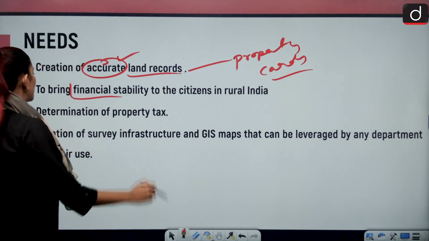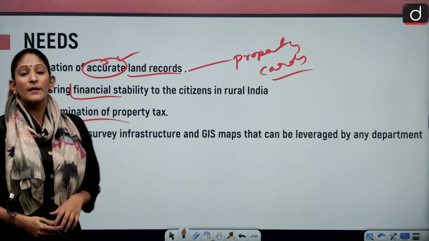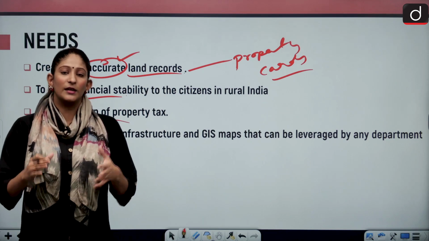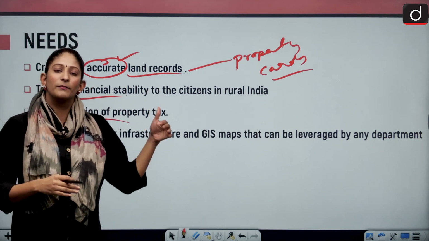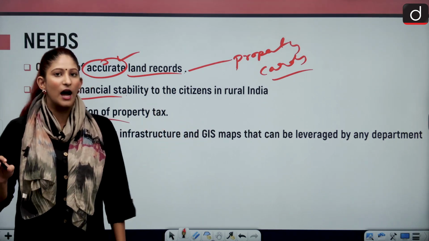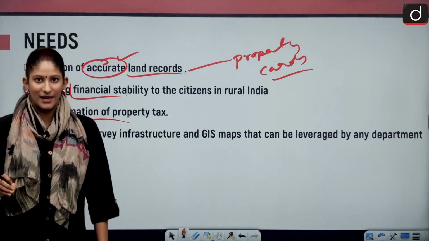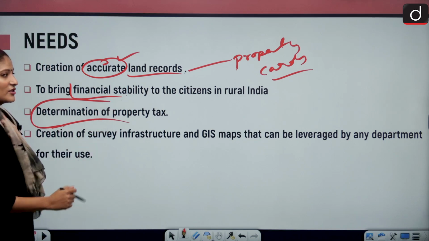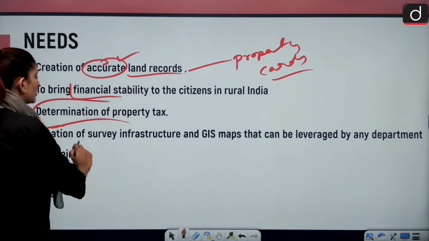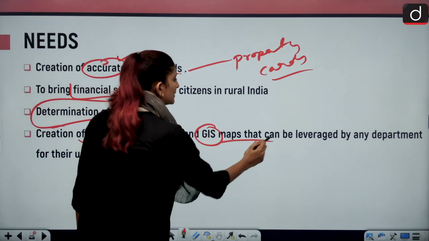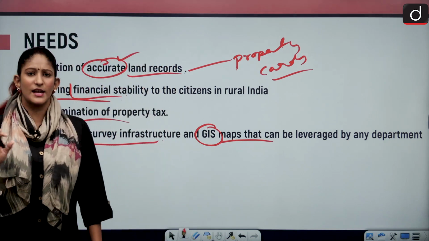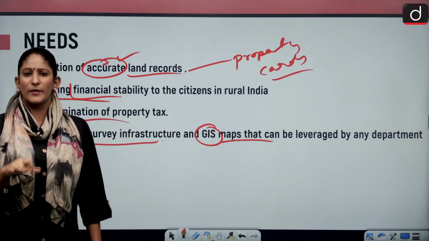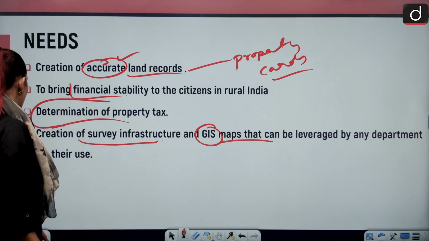Not only for that, but also determination of property tax. Why? Because if the government knows that person X is the property holder of this house, they will be able to tax, and that will also create a very good ground for the Panchayati Raj department in the rural areas. Creation of survey infrastructure and GIS maps that can be leveraged by any department, as I told you, not only under the SVAMITVA Yojana, but any other department can use this.